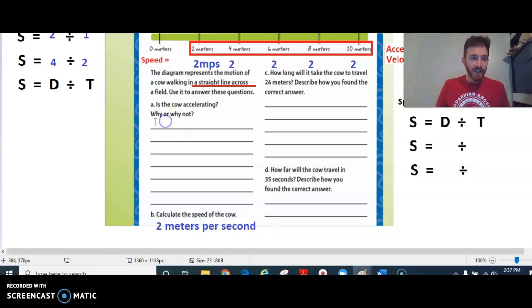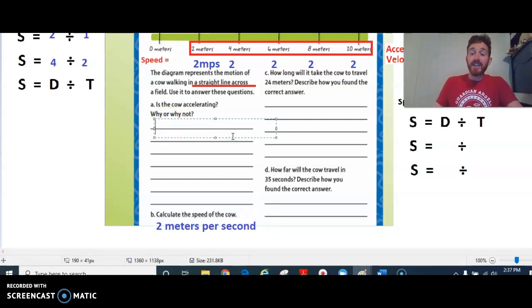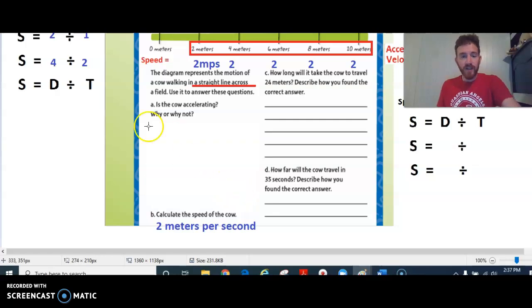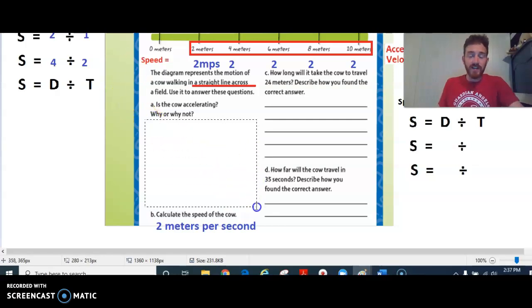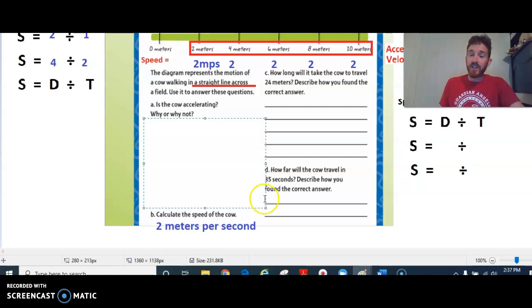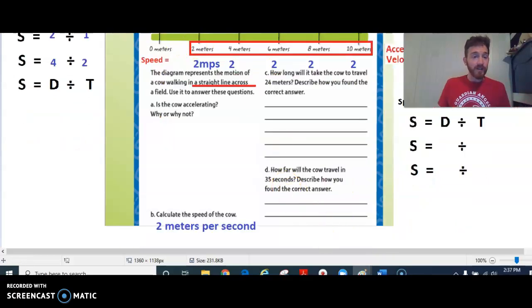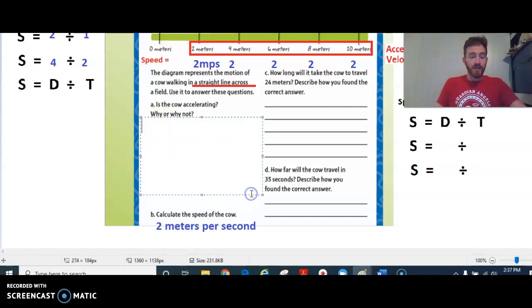Now let's talk about why the cow is or is not accelerating. In this case, we have a constant speed, the same speed in the same direction. Neither of those things change. And since we know that acceleration is a change in velocity, we don't have any velocity changing here. So we can say, is the cow accelerating? No, it is not accelerating.